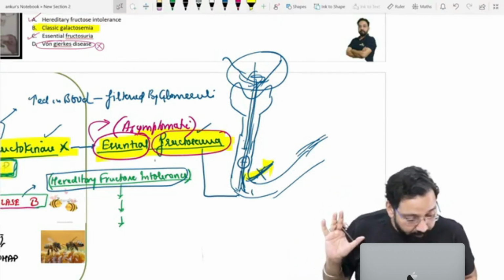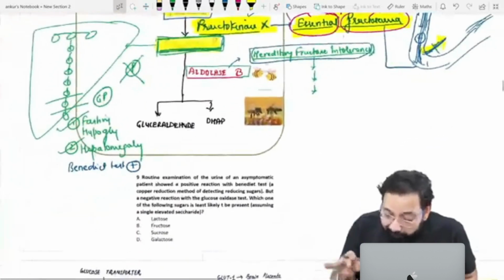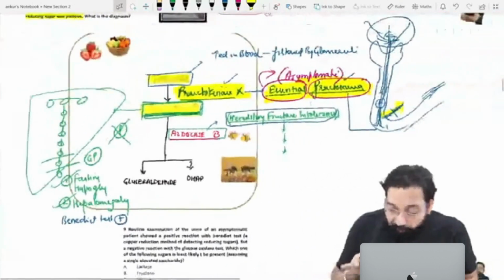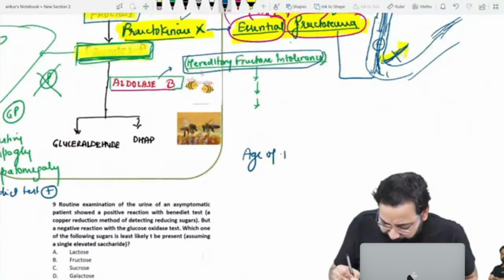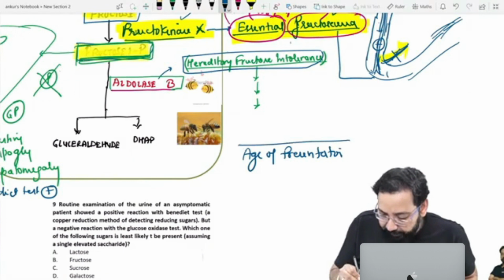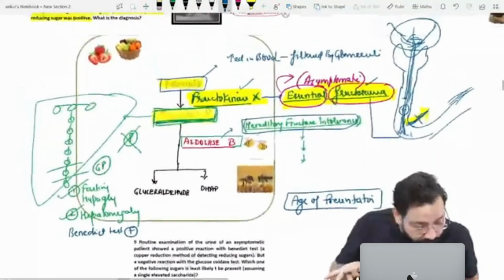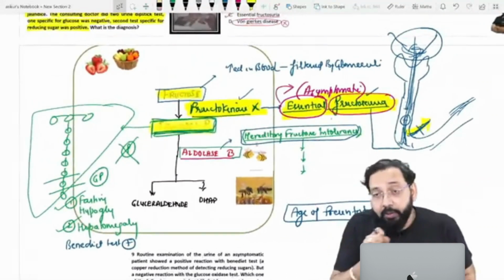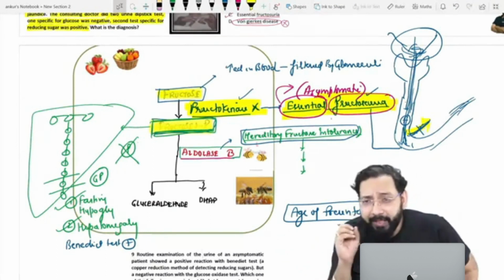Clear? So the main catching point is the age of presentation. They don't want you to remember any test.